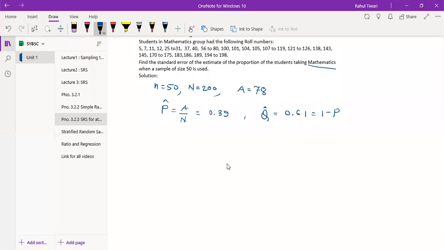That means you need to find variance of P hat, which is going to be, we have the standard formula (N minus n) upon N minus 1 into PQ, right? So you have P, you have Q, and then you can get this.